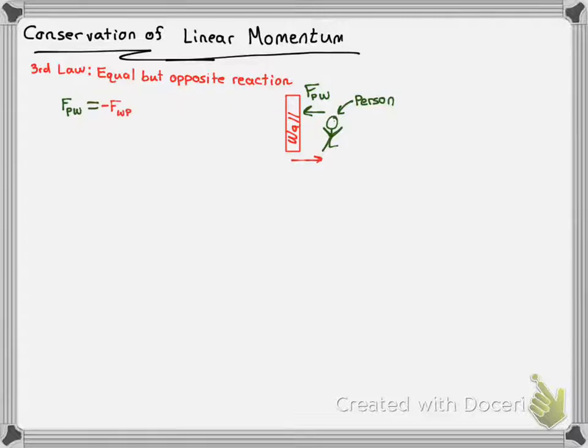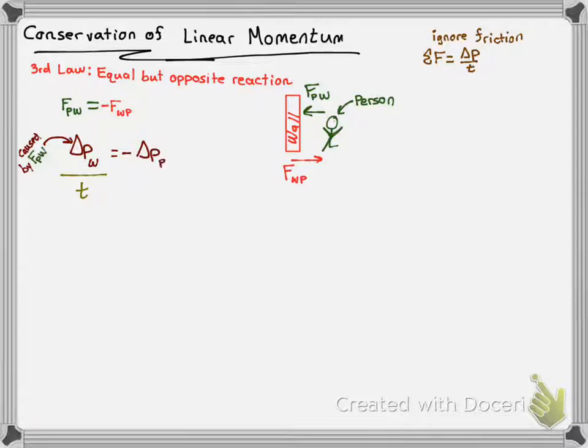If we combine this with what we learned about momentum in Newton's real second law, we see that if we ignore friction, the net force felt by the wall is pretty much equal to the force of the person exerting on it. Since net force is equal to the change of momentum over time, the change of momentum that the wall feels because of the force of the person, divided by time, is going to equal the opposite change of momentum that the person feels caused by the force of the wall, divided by time.